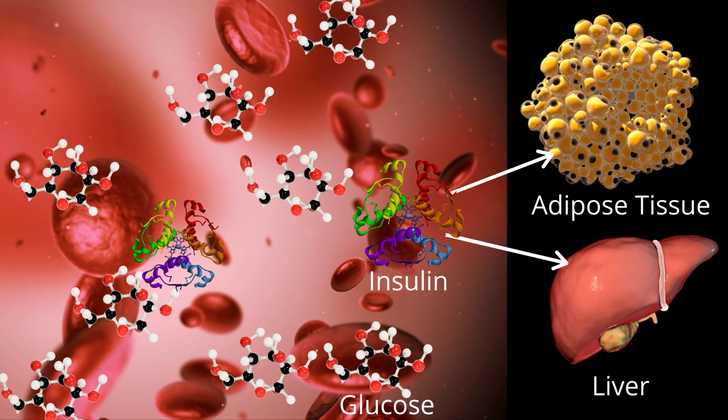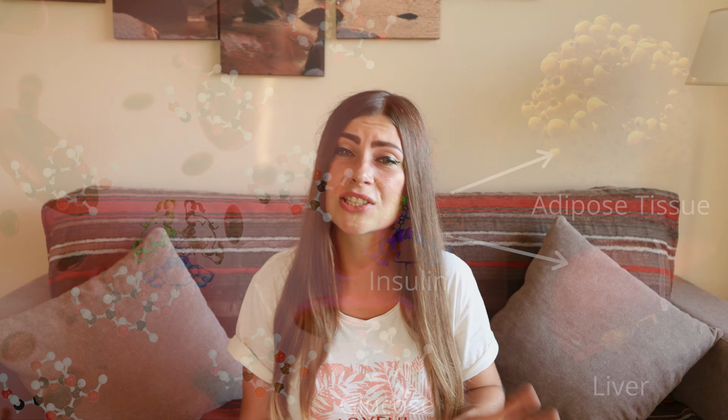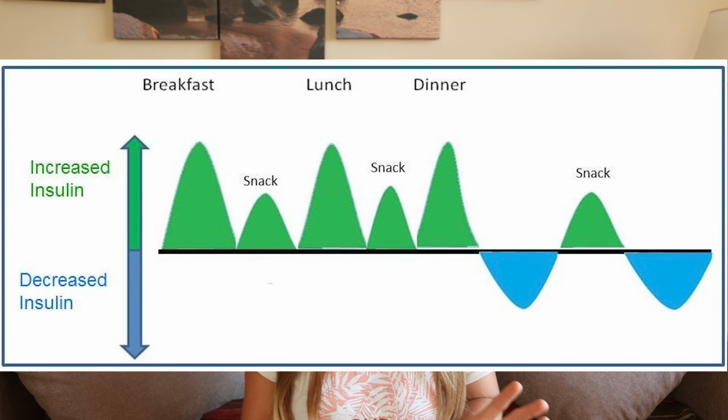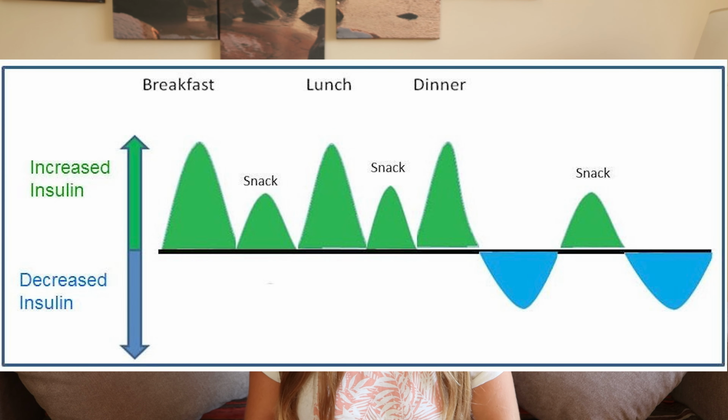Just a quick background before I look into both. One of the roles of insulin is to allow glucose to enter the cells, where it can either be used as energy or stored for later use in the form of glycogen or body fat. Each time we eat, we trigger insulin. The more times we eat, the more insulin we have in our bodies. And depending on what we eat, we can have a different insulin response.